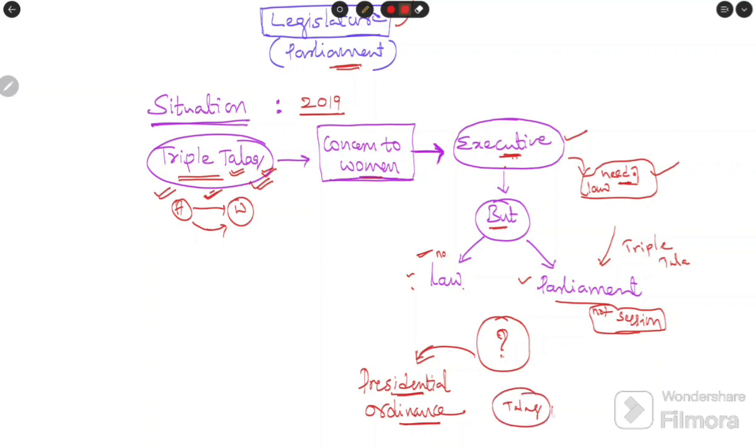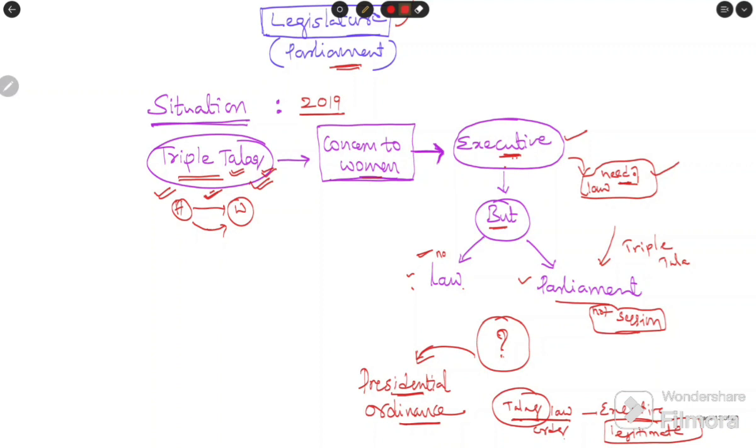So, using this law, that is presidential order, the executive takes the actions, because now it becomes legitimate. Whatever actions the executive takes related to triple talaq become legitimate. This law means presidential order.